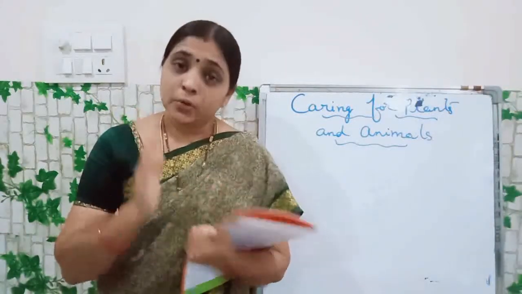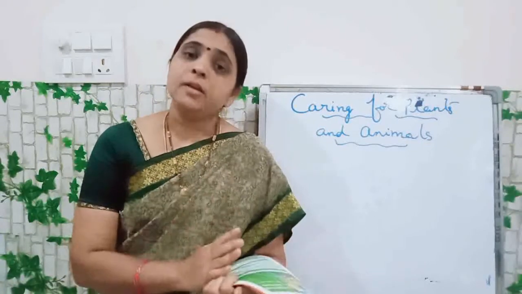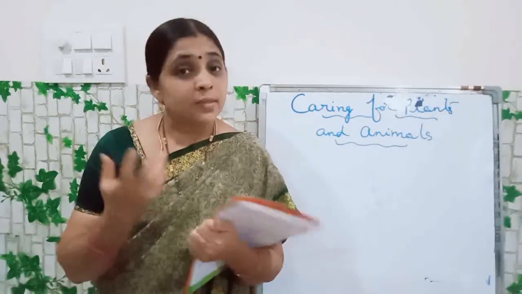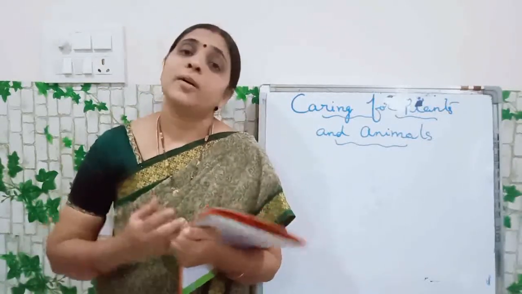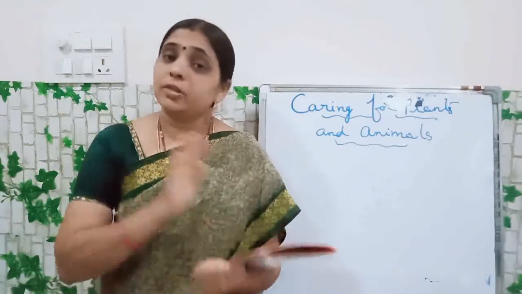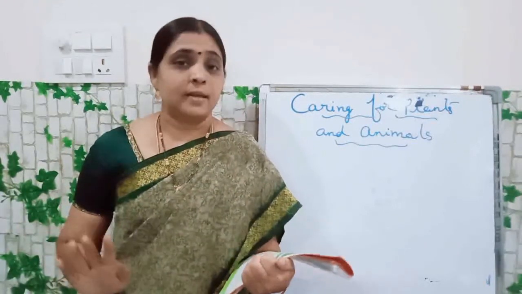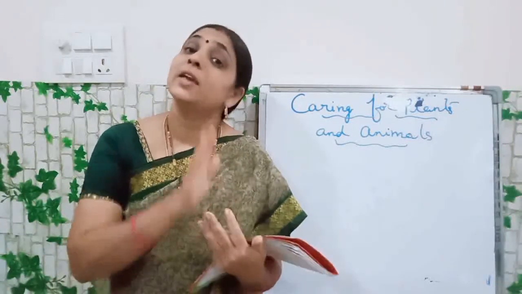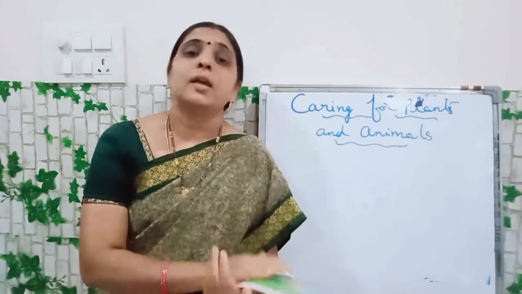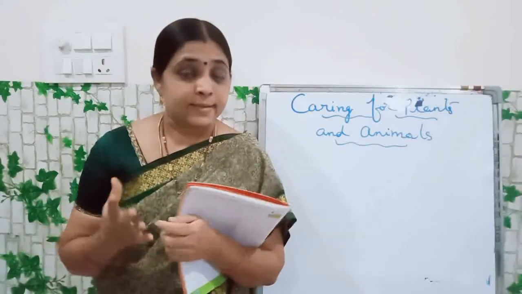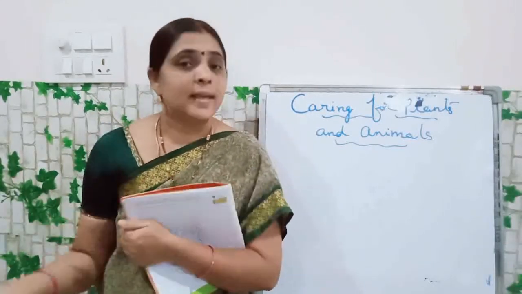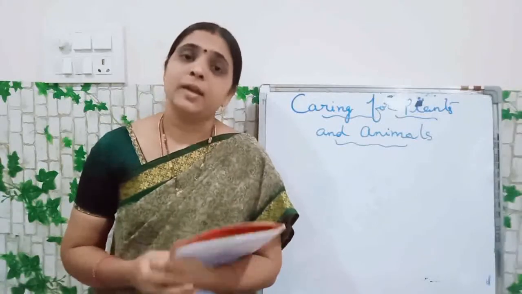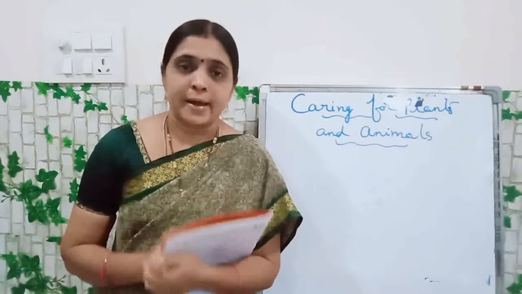When you grow a crop, then we have to take the paddy and all from the crop. Without crop, no paddy is there. So what are the farmers doing? They are growing crops in their fields. They are gathering paddy, rice and all, and they are selling in the market. From the market we are buying.